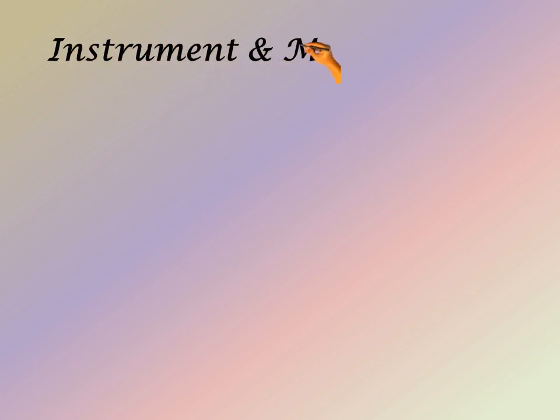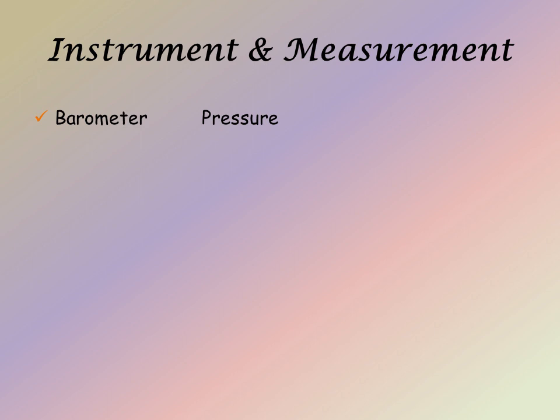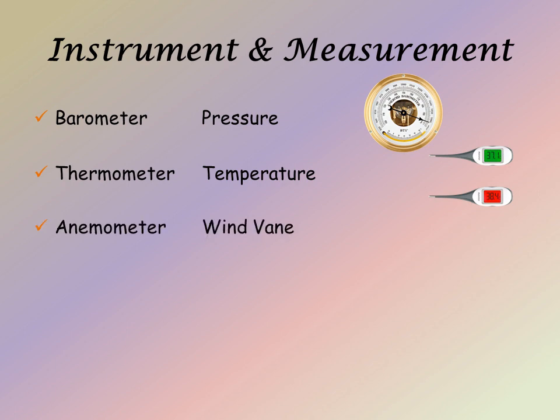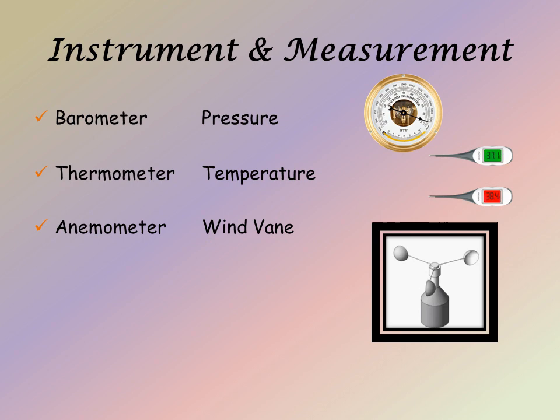The relationship which we are going to discuss here is instrument and what is measured with this instrument. Barometer. The barometer is used to measure the atmospheric pressure. The very common instrument to us is thermometer, which is used to measure the temperature. Then anemometer, which is used to measure the direction of the wind. Odometer, which is used to measure the speed of the vehicle.